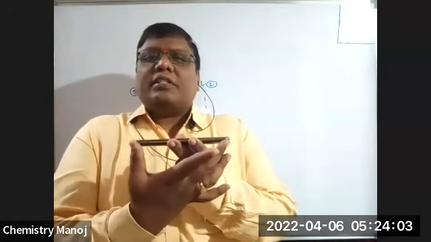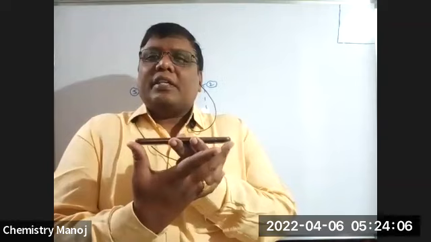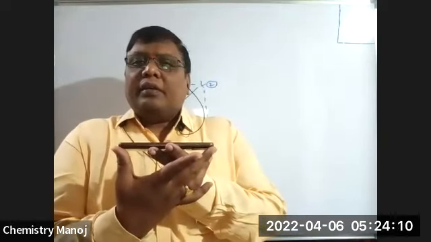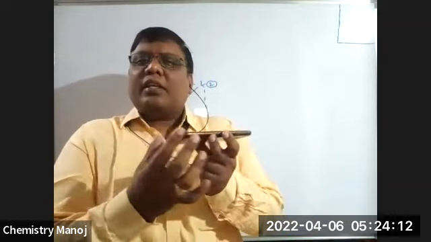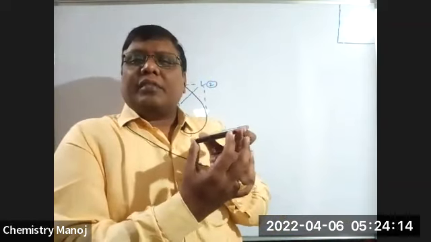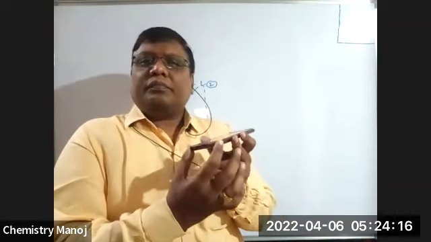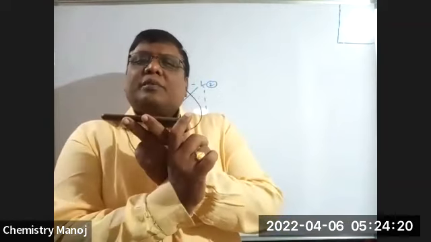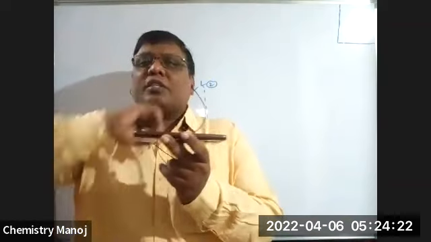These 2 positions, same side or not? Okay, so cis position. These 2 are cis positions.